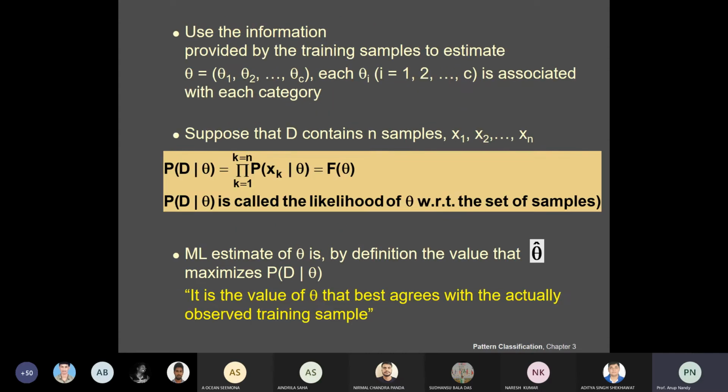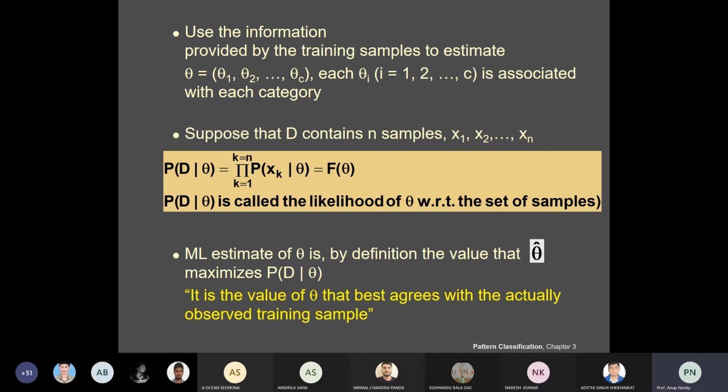Now what you are going to do is use the information provided by the training samples, and estimate theta equal to theta 1, theta 2, up to theta c, where i ranges from 1 to c, associated with each category. Suppose that capital D contains C sets: D1, D2, D3, up to DC.